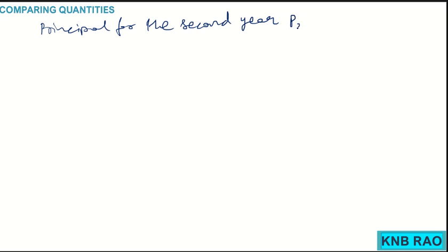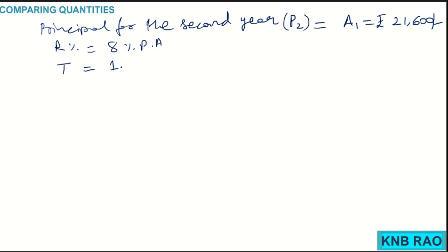That is P2, the amount at the end of the first year, which is rupees 21,600. Rate of interest remains the same, 8% per annum, and the time period remains the same, 1 year, that is the second year's 1 year.